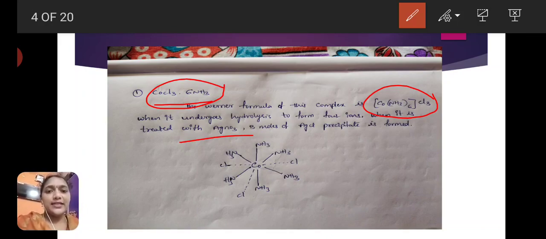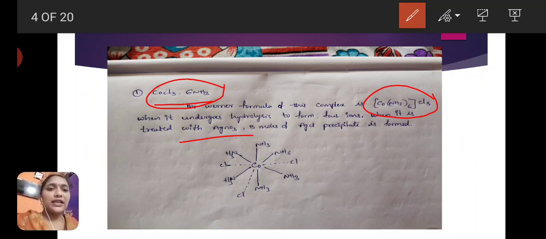Outside, 3 Cl minus ions are present. So one complex ion and 3 Cl minus ions, total 4 ions are formed. When it is treated with AgNO3 solution, 3 moles of AgCl precipitate are formed. 3 moles of AgCl formed means what?